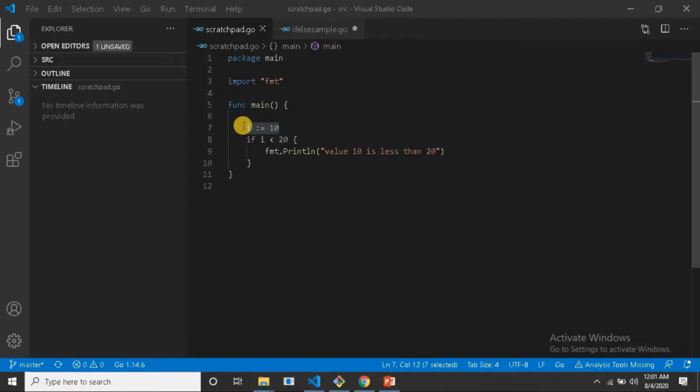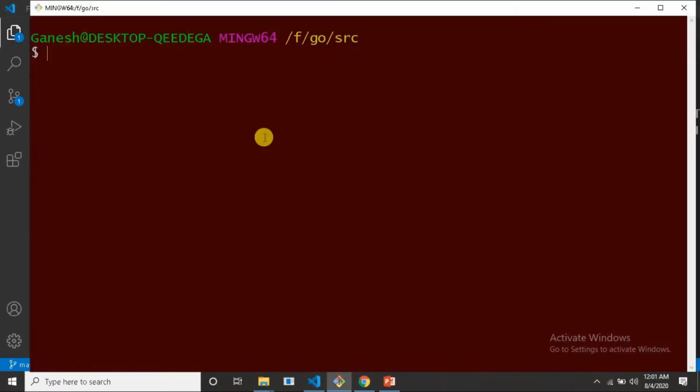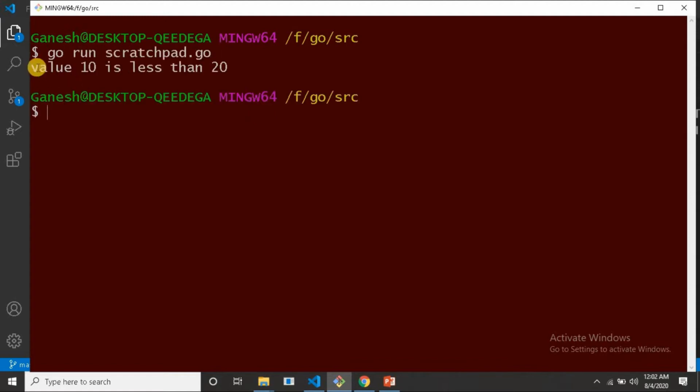In this program, I have initialized i with the value 10, and then I have added a condition saying i less than 20. If the value 10 is less than 20, then I am printing the log statement "value 10 is less than 20". Let me execute this program and see what will happen. To execute the program, you have to run the command go run scratchpad.go. Yeah, it's saying that value 10 is less than 20.